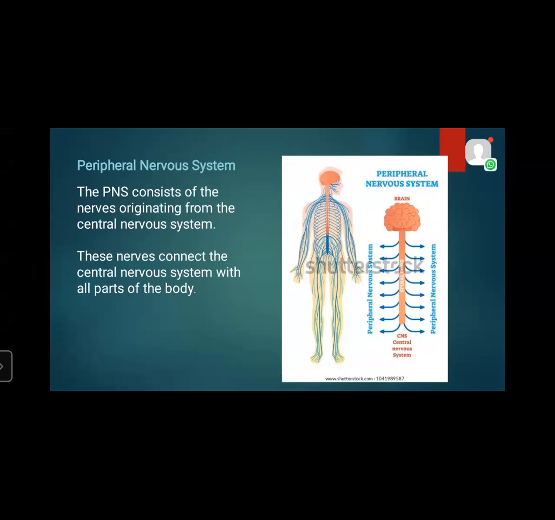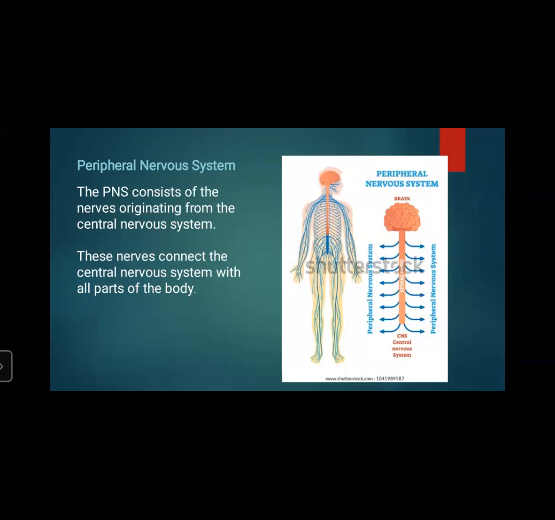So this peripheral nervous system consists of the nerves originating from the central nervous system, which originate from the brain and spinal cord itself. The nerves connect the central nervous system with all the parts of the body.